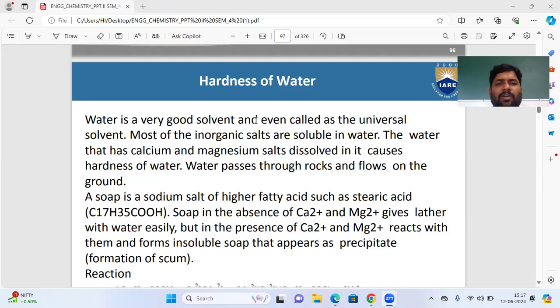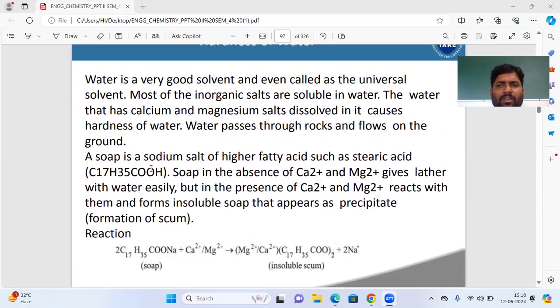See, water is a very good solvent, you know that. That's why we call it a universal solvent. Most of the inorganic salts are soluble in water. Yes, the inorganic salts, sodium chloride, potassium chloride, most of the inorganic salts, dissolve in water. The water that has calcium and magnesium salts dissolved in it causes hardness. So why do we call it hard water? Due to the water containing magnesium and calcium salts. So this is the reason we call it hardness of water.